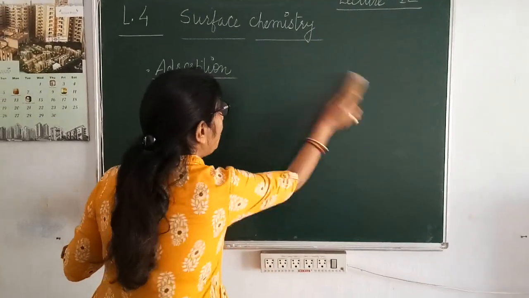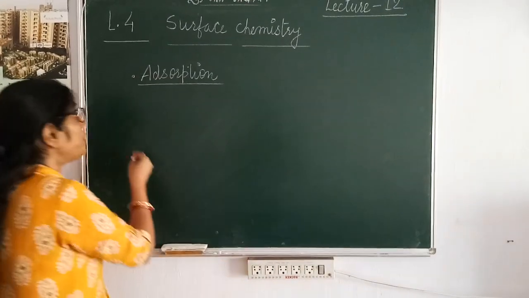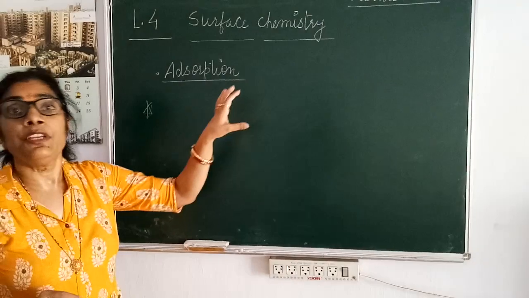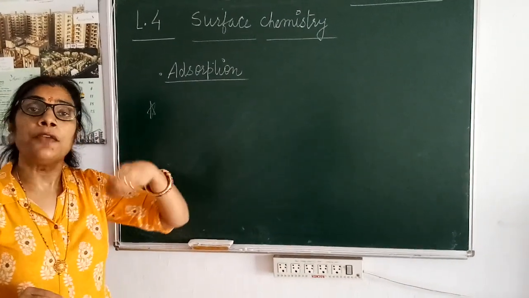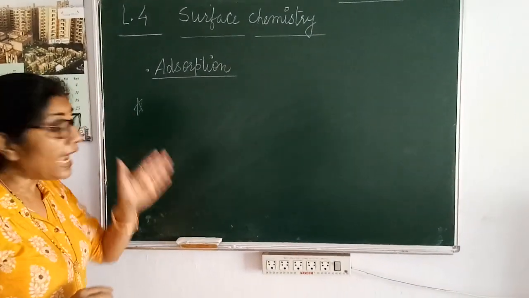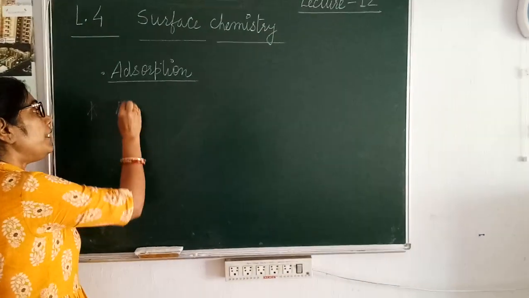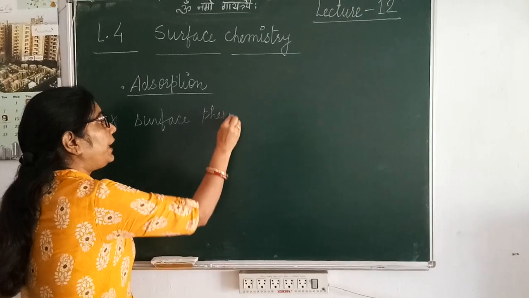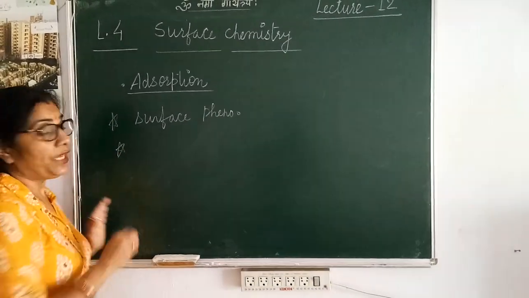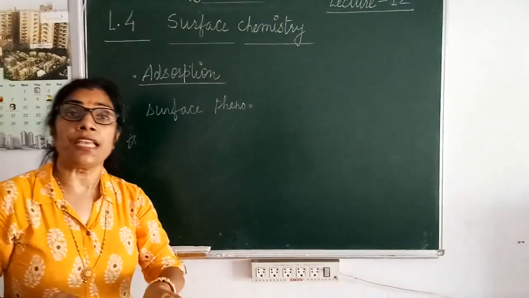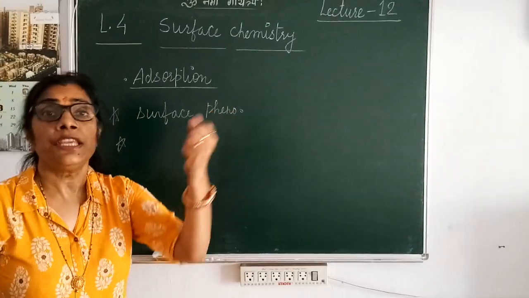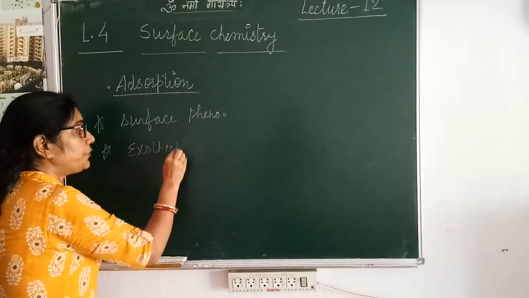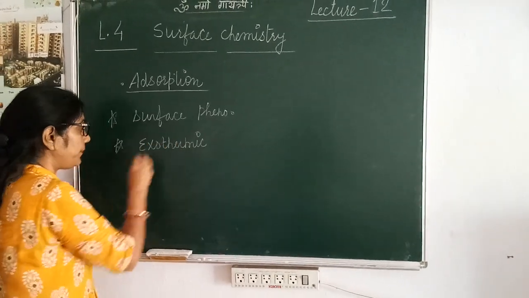So what are the important points related with adsorption? First of all, it is the phenomenon by which the concentration of the molecules is more at the surface than in the bulk. Secondly, it is a surface phenomenon. During adsorption, there is a decrease in surface energy which is released in the form of heat, and therefore it is an exothermic process.